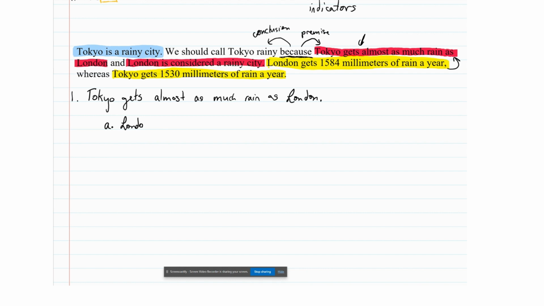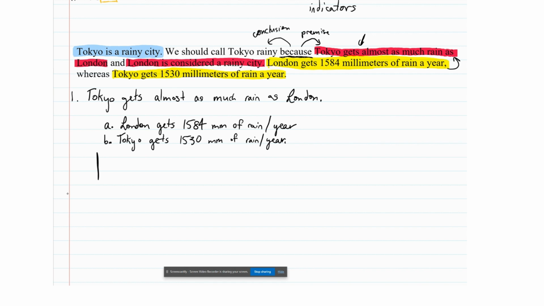So the sub-argument starts out: London gets 1584 millimeters of rain, and I'm going to mark that "of" as a slash. So rain per year. And our second premise is that Tokyo gets 1530 millimeters of rain per year. All right, and now I'm going to leave some space right here, right? So I'm going to leave a couple of lines free just in case we have some hidden premises to that argument, because that sub-argument looks suspiciously incomplete to me.